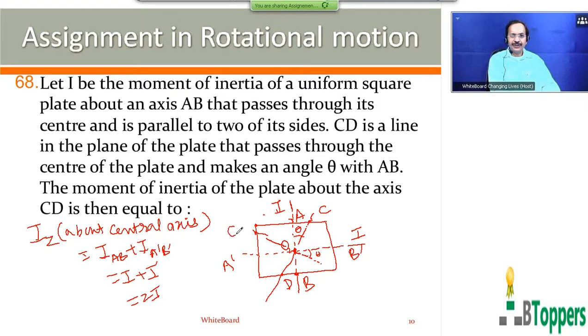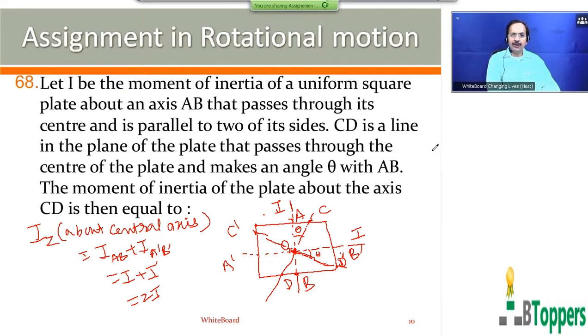That is C dash O D dash, the line perpendicular to the line CD, which also passes through the center of the plate and lies in the plane of the plate.